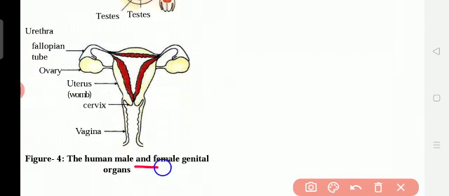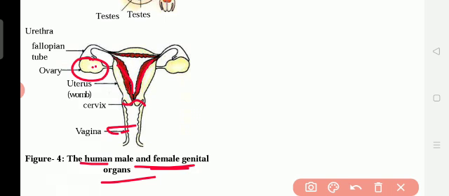In the female, how does it take place? In the male, sperm grows in the testis. And in the female, the ovum, that means the egg, grows in the ovary. This is the human male and female genital organs. Here the ovary is. This is the cervix, and this is the vagina, and this is the womb. Here only the child grows, in the mother's womb.